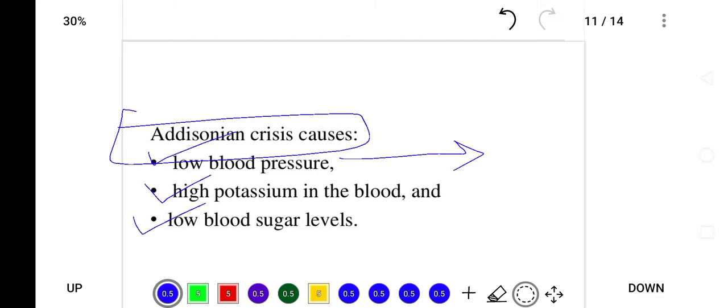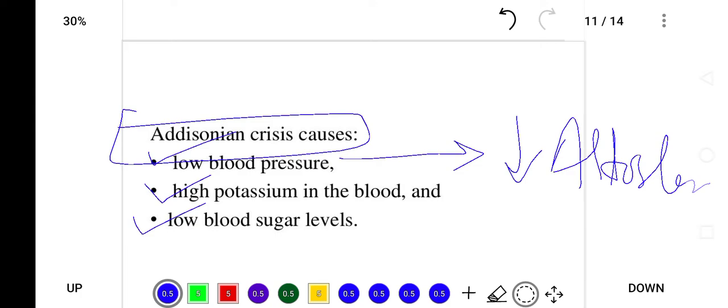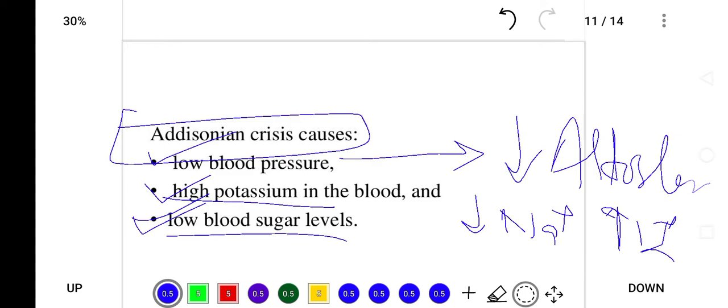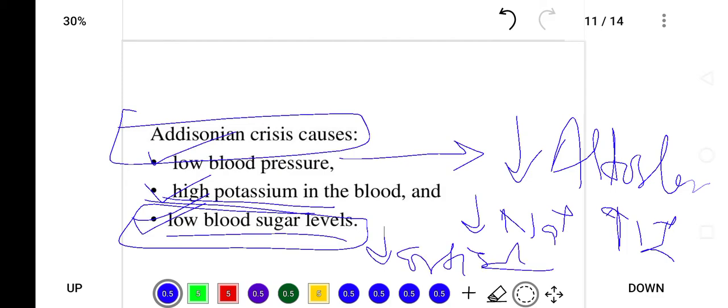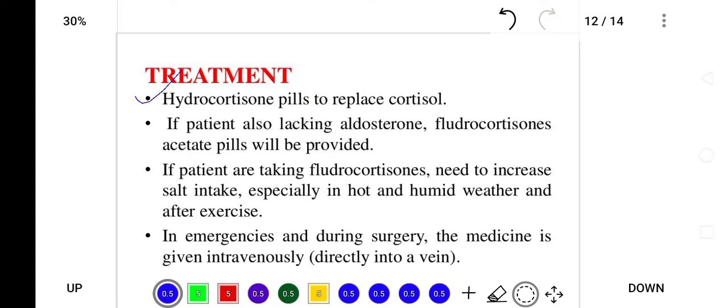Low blood pressure is because there is a decreased aldosterone level, and high potassium level is because decreased sodium results in increased potassium in the renal tubule. Low blood sugar is because of deficiency of cortisol. Deficiency of cortisol leads to decreased blood sugar, and the treatment of Addison disease is hydrocortisone pills to replace cortisol.